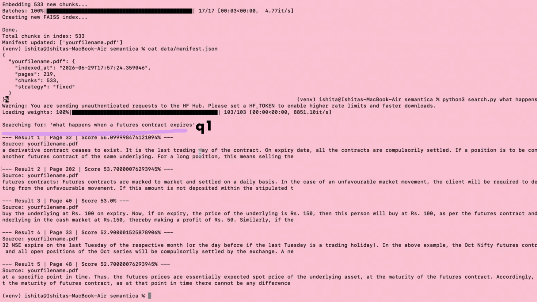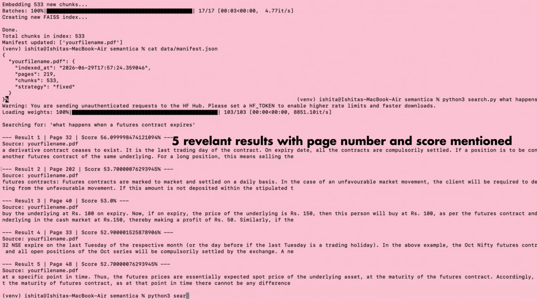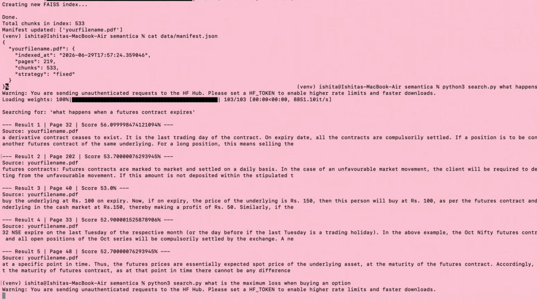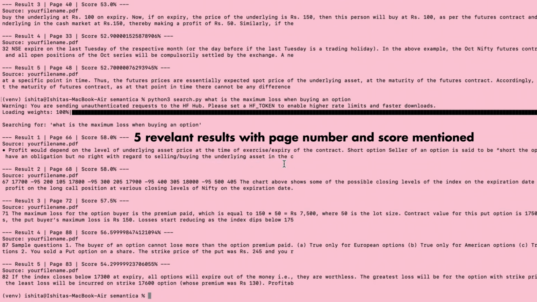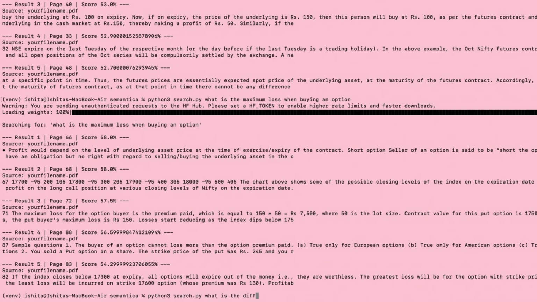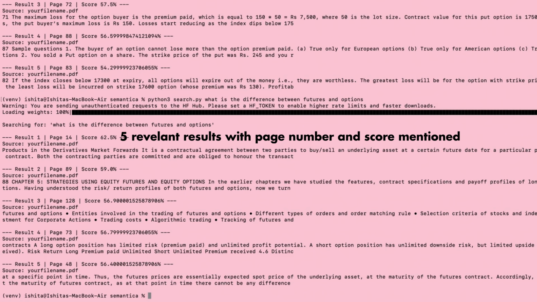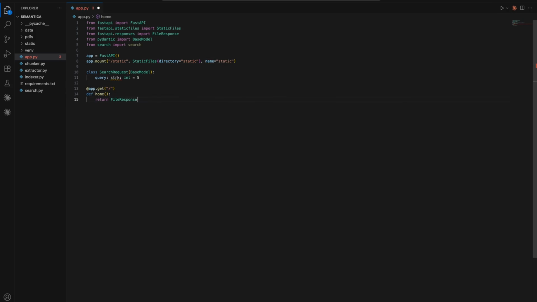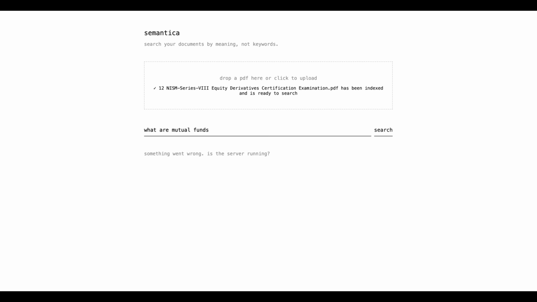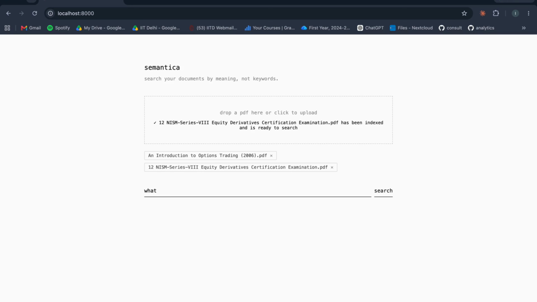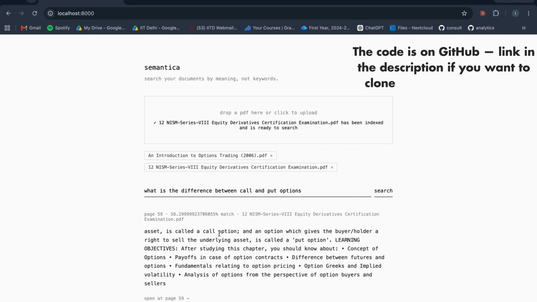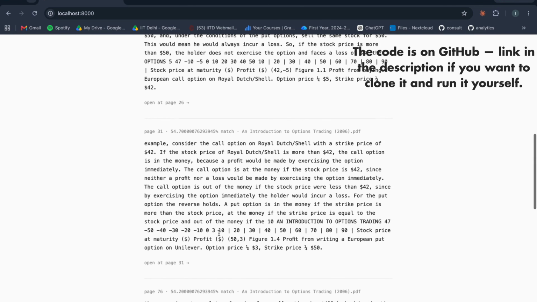I tested everything in the terminal first, gave it a finance workbook, and asked three completely different questions. Each time, it found the right passages, even when my query and the document didn't share the same keywords. Once everything worked, I wrapped it in a FastAPI backend and built a simple front end. I vibe coded a basic HTML interface where you upload PDFs, ask a question, and instantly see the relevant passages. The code is on my GitHub if you'd like to try it yourself.